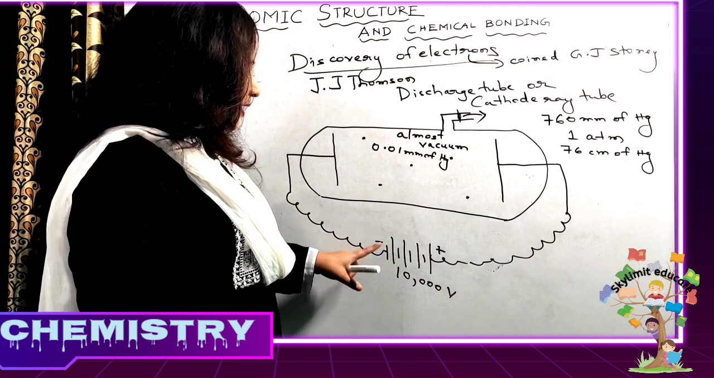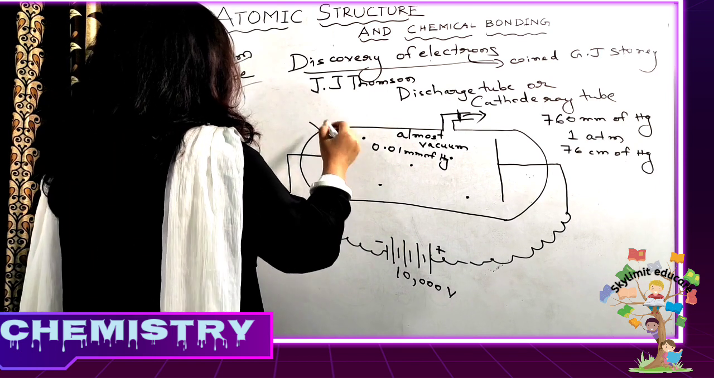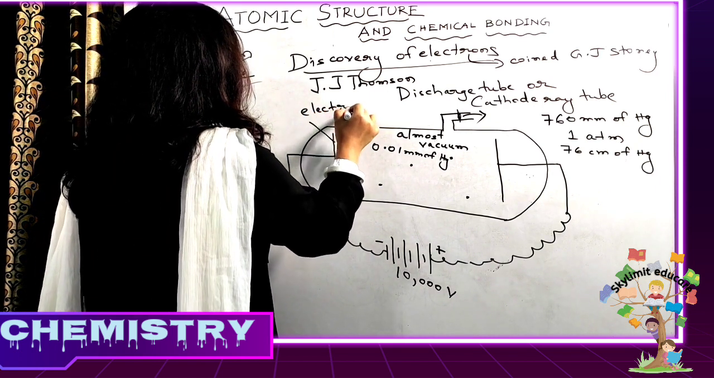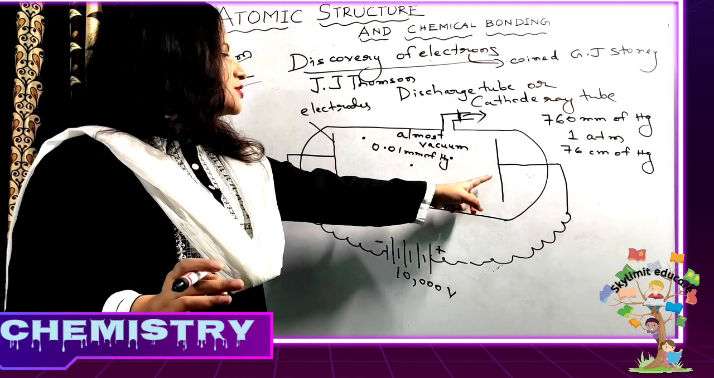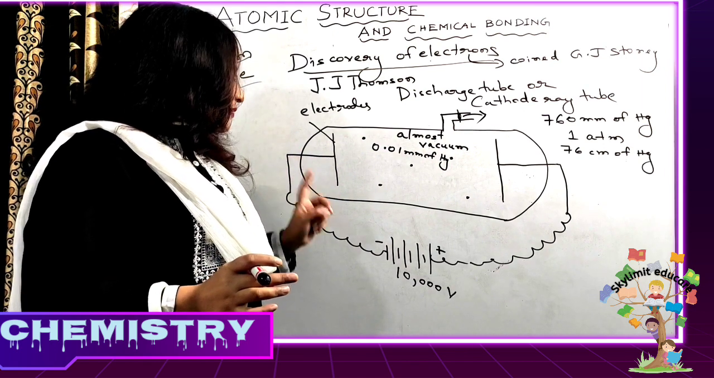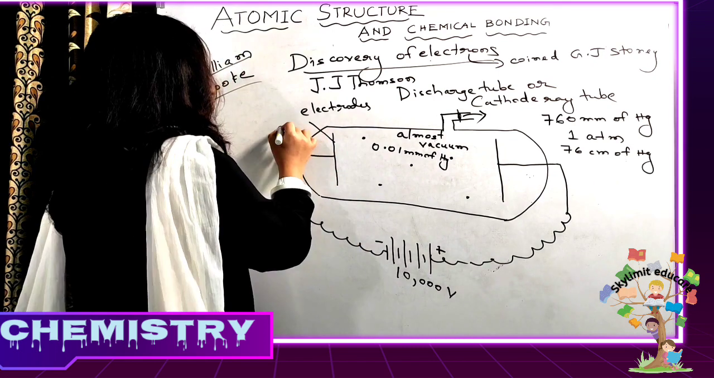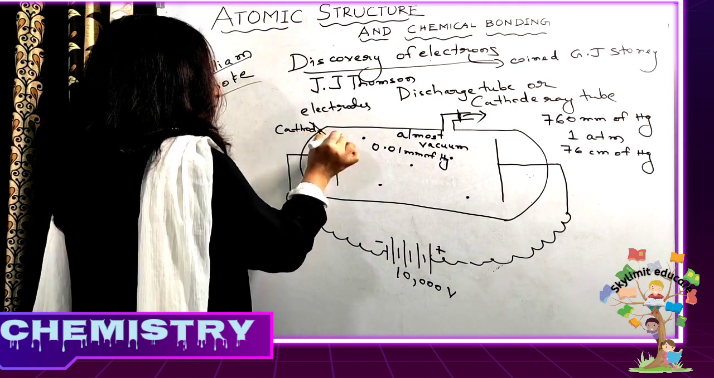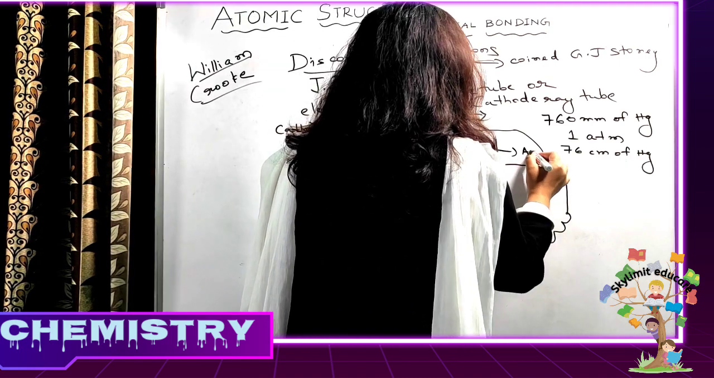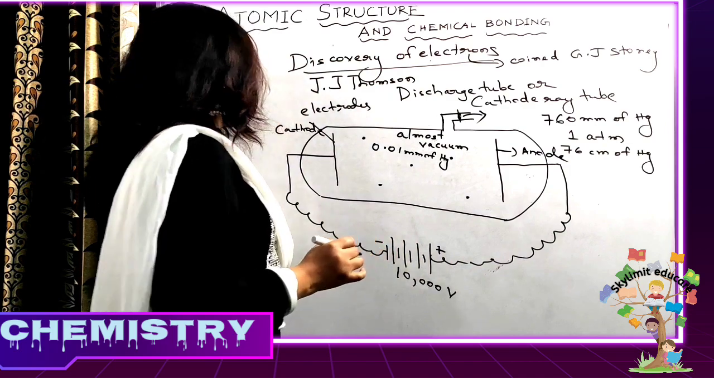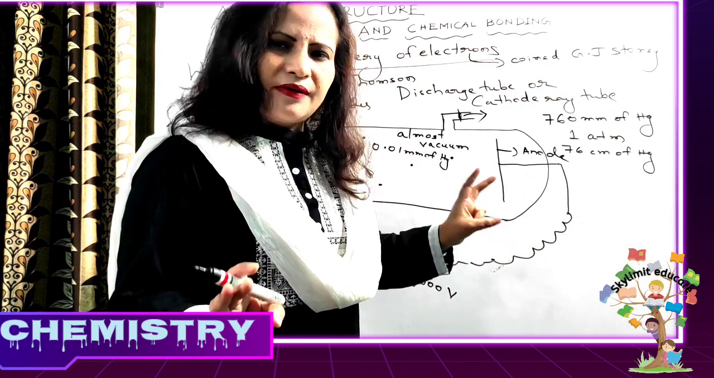Now as you can see here, these were the electrodes. Both of them were made up of metal. Metal electrodes were used. This is an electrode, this is also an electrode, and the electrode which was connected to the negative terminal of the battery was called what? Cathode. And the electrode which was connected to the positive terminal of the battery was called anode. You know by now that cathode is the negatively charged electrode and anode is the positively charged electrode, right?